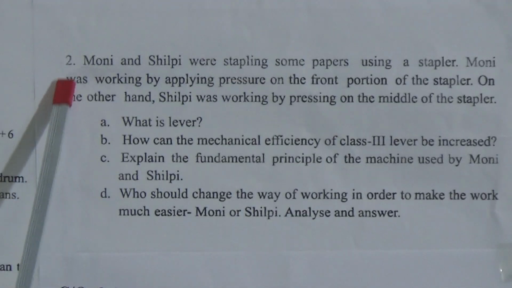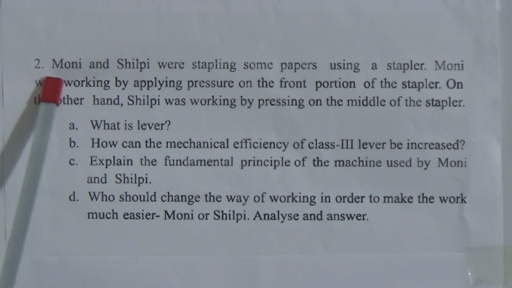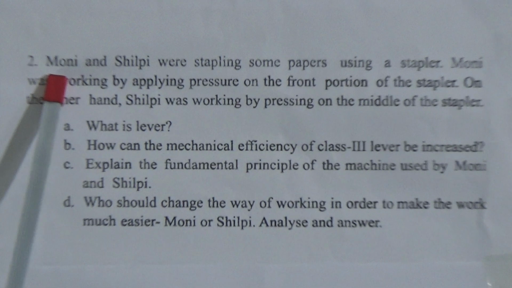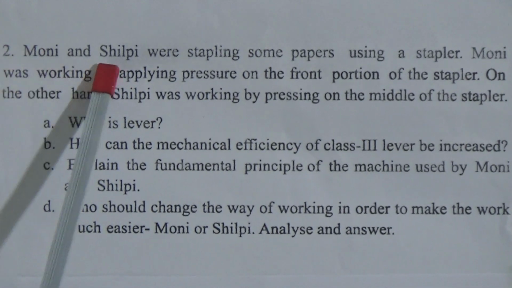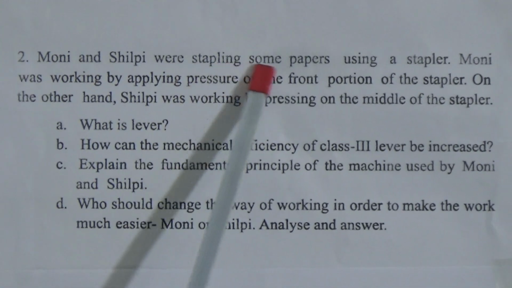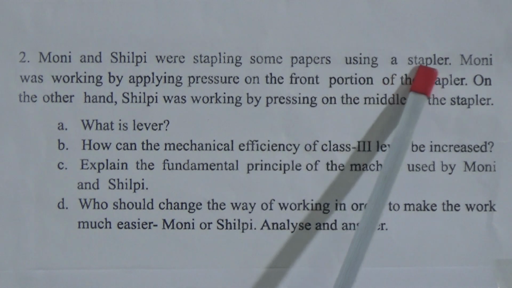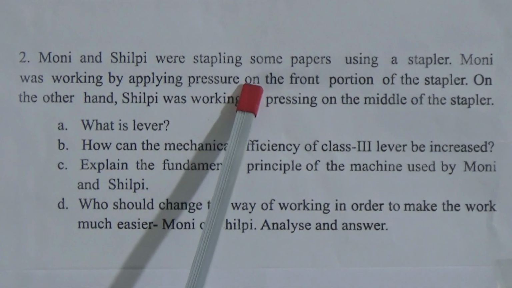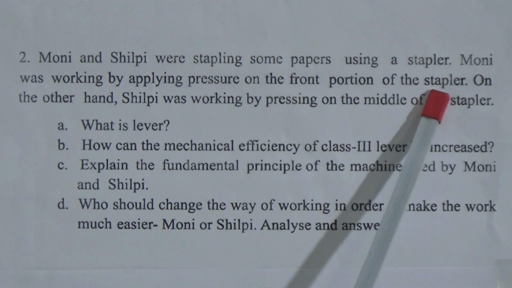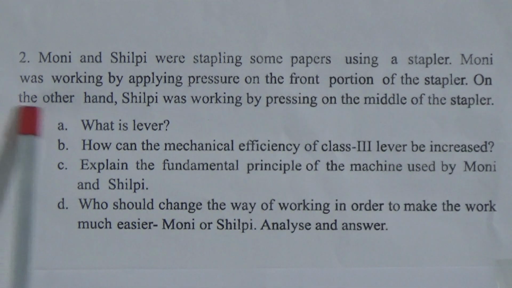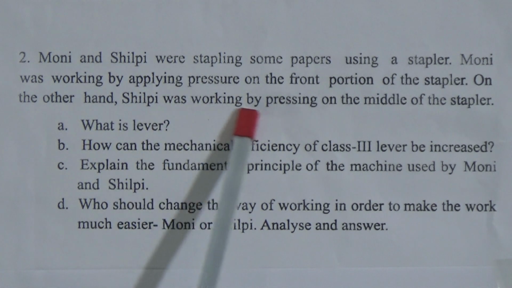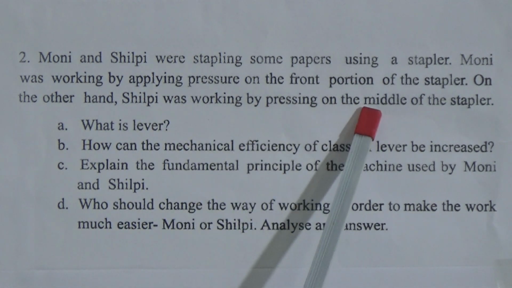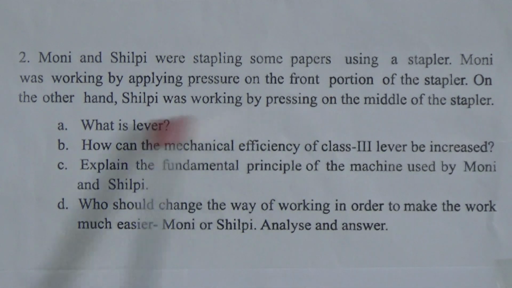Now, we will go for our next question. This is the creative question number 2 of your exercise. The stem of the question is, Moni and Shilpi were stapling some papers using a stapler. Moni was working by applying pressure on the front portion of the stapler. On the other hand, Shilpi was working by pressing on the middle of the stapler.